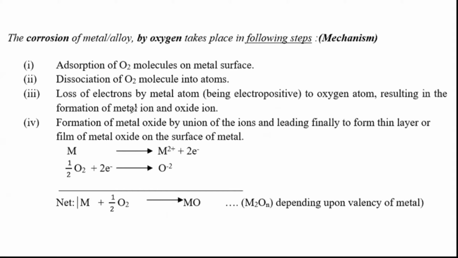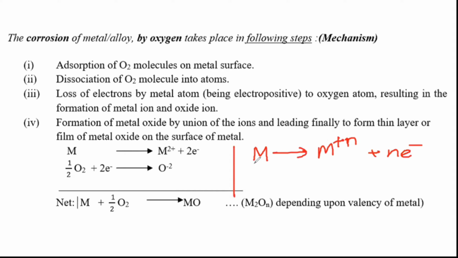You can see some reactions which are written in the books. They may be somewhat difficult, but it doesn't matter. You should understand the concept. What happens exactly? Metal loses some electrons, and that forms positive metal particles. Some metals can lose 1 electron, some can lose 2 electrons, and according to the valency, the respective charges will be formed on the metal surface.